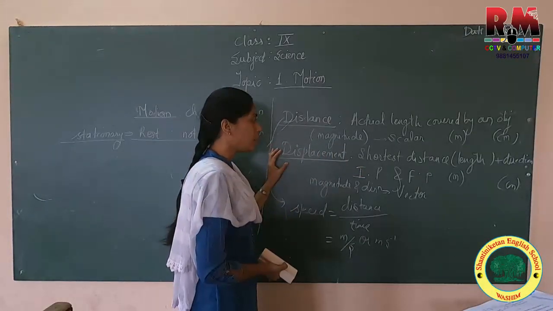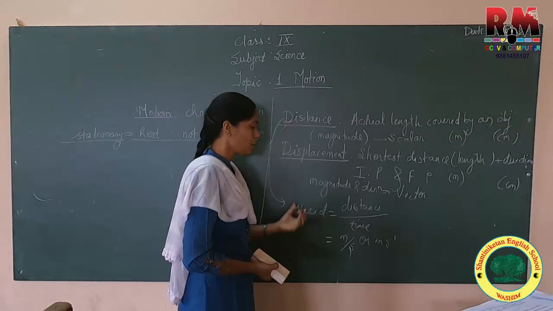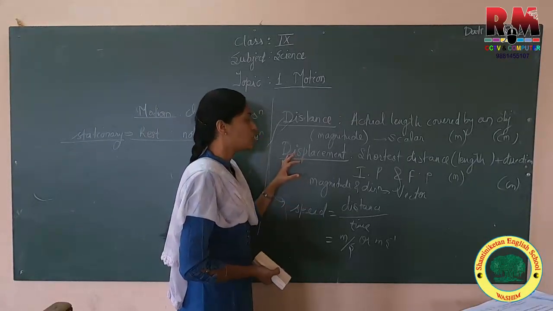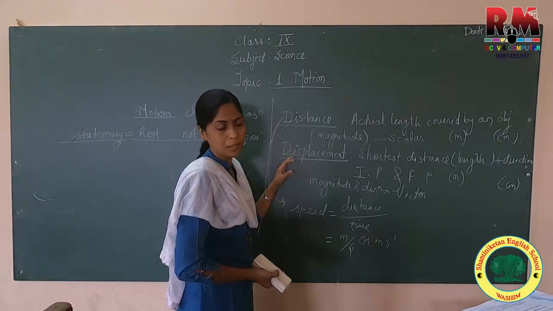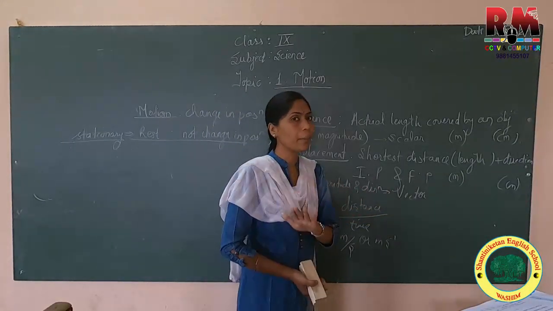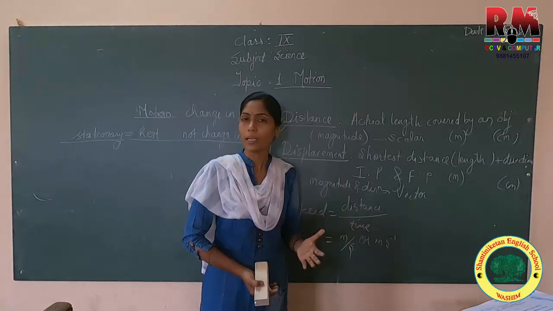We have speed equal to distance upon time. Speed, like distance, does not depend on direction.